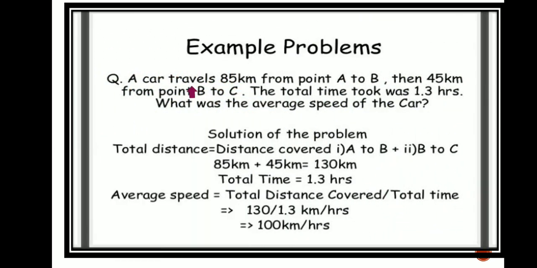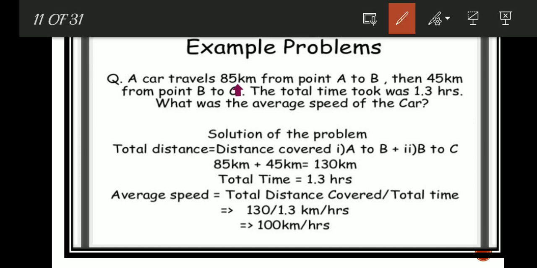Example: listen. A car travels 85 kilometers from point A to B, then 45 kilometers from B to C. The total time taken was 1.3 hours. What was the average speed of the car?